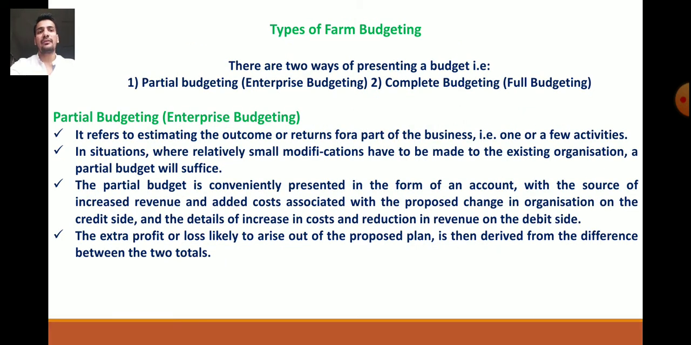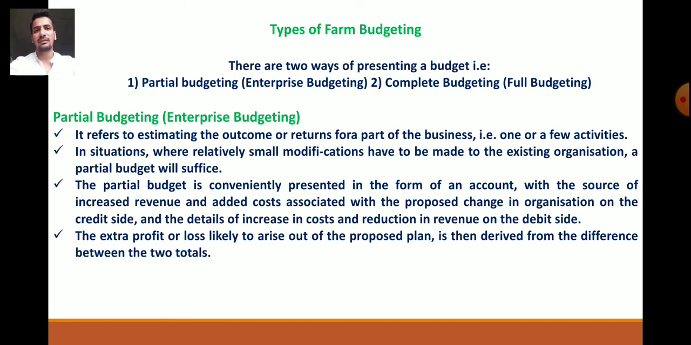Now, types of farm budgeting. A question may be asked: define farm budgeting and explain in detail the types of farm budgeting. There are two types of farm budgeting. The first one is partial budgeting, or enterprise budgeting, meaning budgeting of a particular enterprise. That is why partial budgeting is known as enterprise budgeting. Then there is complete budgeting, or full budgeting. So these are the two types of farm budgeting, partial and complete budgeting.